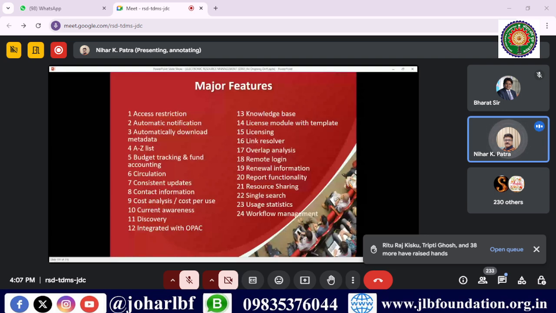Then authenticate notifications, automatic notifications. If any e-resources are added to our library, automatically all the users will be notified, so that they know these e-resources are added today. Based on that, it will circulate to us.